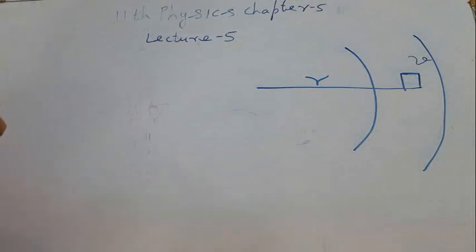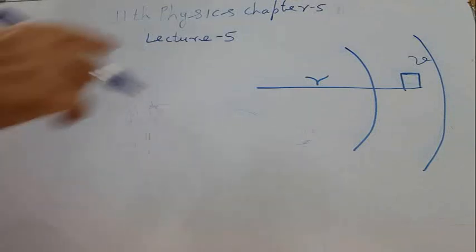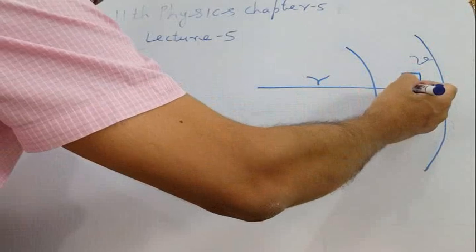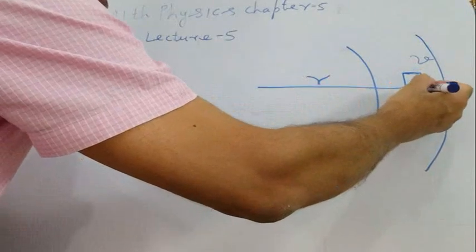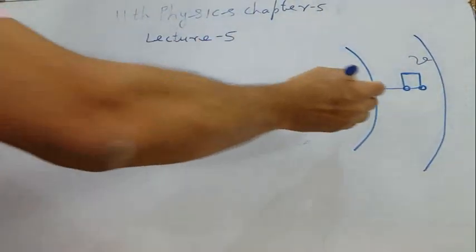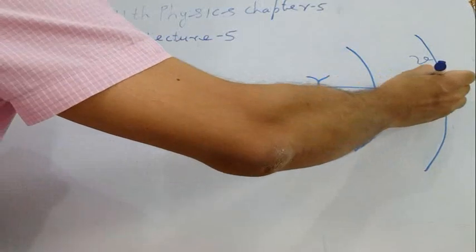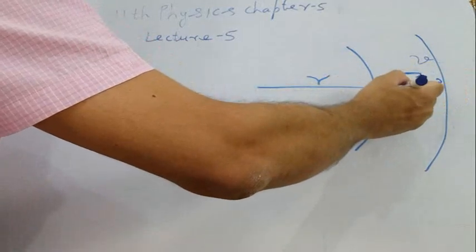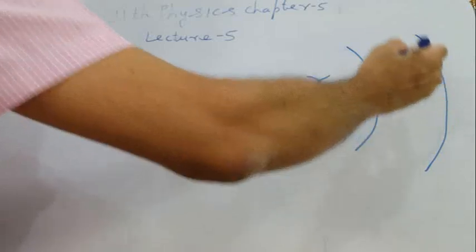Now, because it is moving in a circular track, it will experience an outward force, a centrifugal force. So the wheels which are in contact with this road will tend to move in the outer direction, so these wheels will experience force in this direction, force of friction.